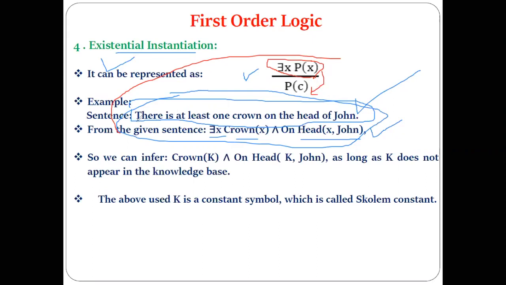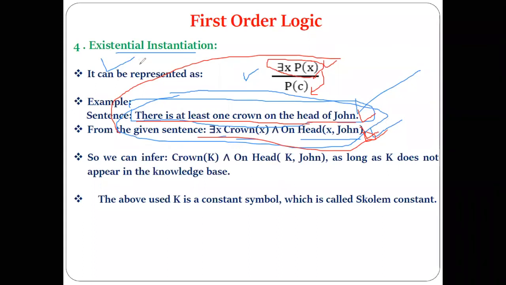This part is represented by this statement, and this statement can be written using FOL like this also. According to existential instantiation or existential elimination, what can we infer? Existential elimination means what do we have to do? Remove the existential quantifier.